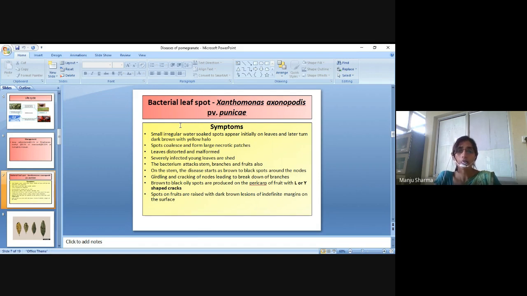Then the bacterium attacks stems, branches, and fruits also. On the stem, the disease starts as brown to black spots around the nodes, then girdling and cracking of nodes leading to breakdown of branches. Brown to black oily spots are produced on the pericarp of the fruit with L or Y shaped cracks, and spots on fruits are raised with dark brown lesions of indefinite margins on the surface.